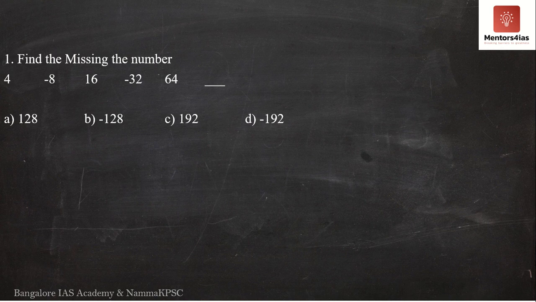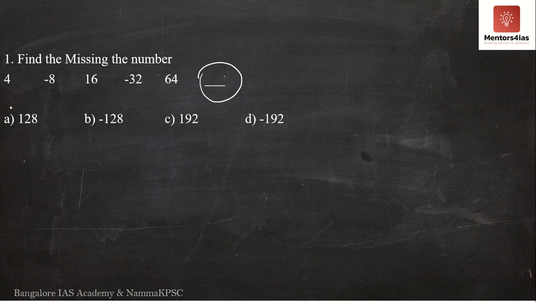The first question says there is a missing number in this particular sequence. We have to identify the missing number over here. This is the blank which is given. The number which is going to occupy this space will depend upon a particular pattern going from 4, -8, 16, -32, 64 onwards. Only when we understand the pattern will we be able to predict the number which should appear in this place. Now this seems to be a very simple problem. See here, we have 4, 8, 16, 32, 64.